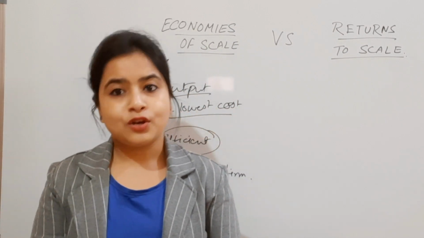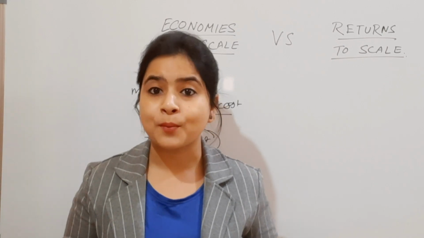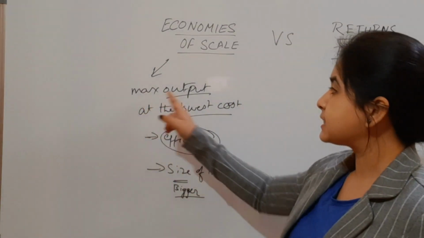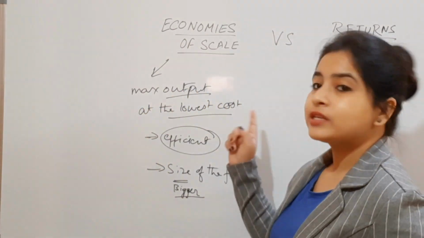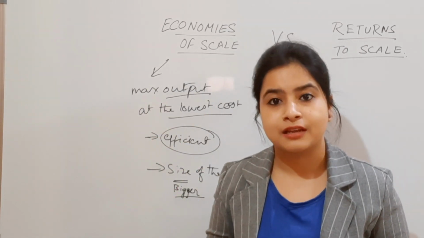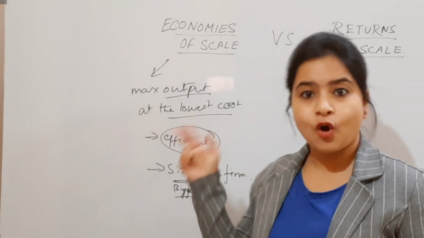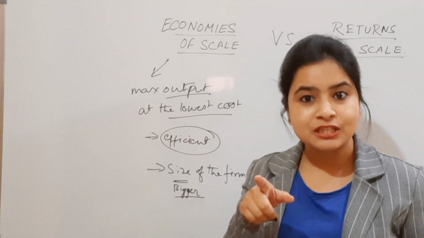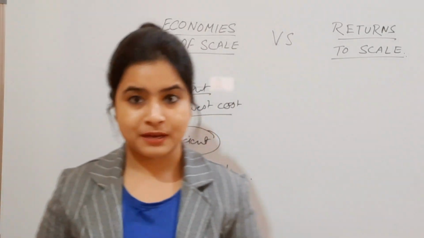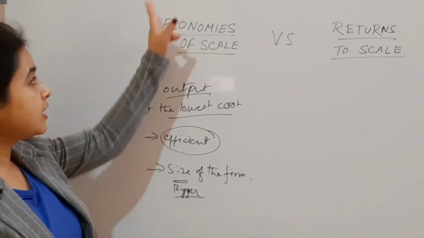Now, not only economies of scale, there is also the existence of diseconomies of scale. What does that mean? Economies of scale is maximum output at the lowest cost. So the opposite of this will be diseconomies of scale. That means when the output is not the maximum and the cost is higher, that is the situation of diseconomies of scale, which is certainly not good from the economics perspective, because the cost has to always be minimized, and that is achieved under economies of scale.